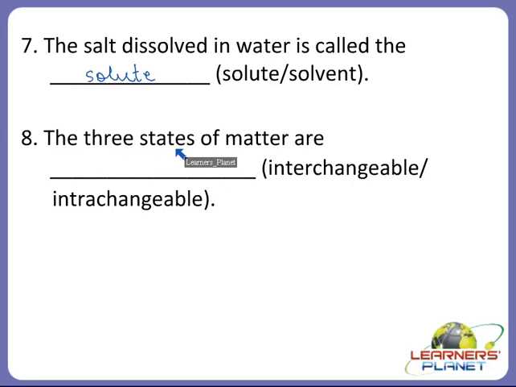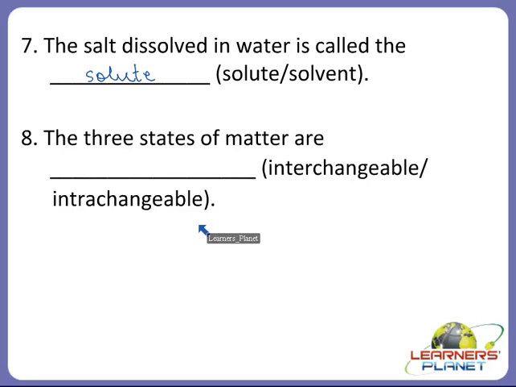The three states of matter are dash. So what are the three states of matter? Yes children, they are solid, liquid and gas. And all the three states of matter are interchangeable.